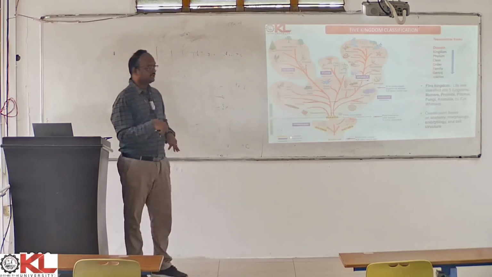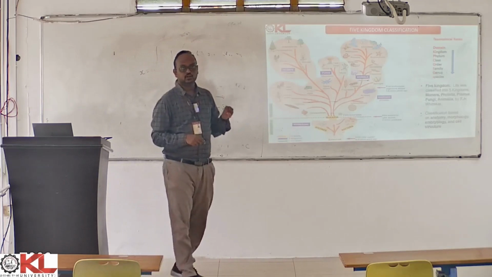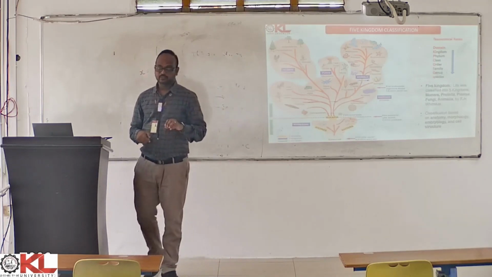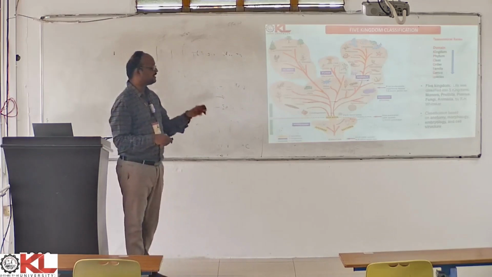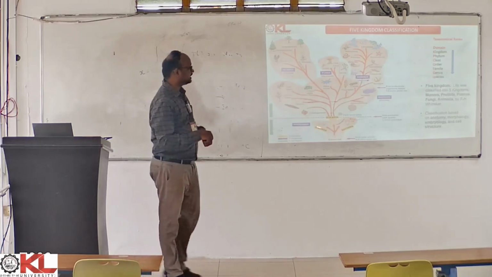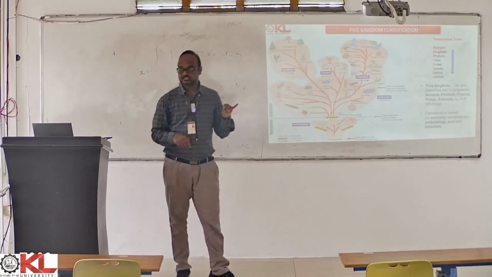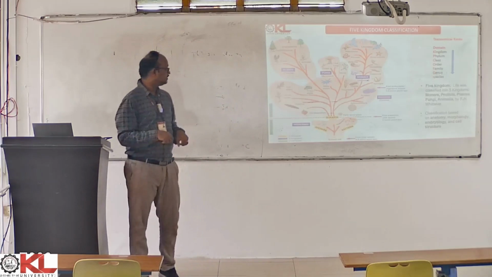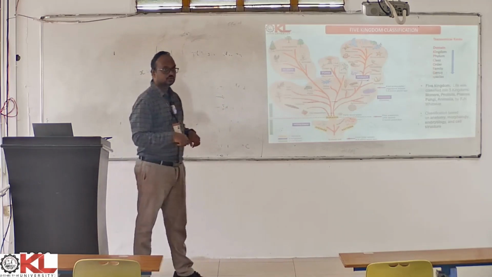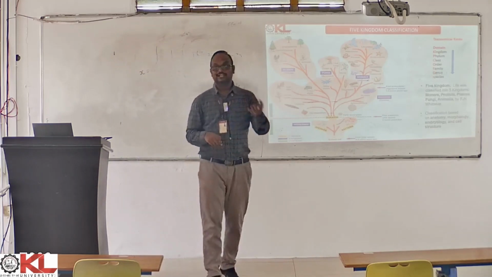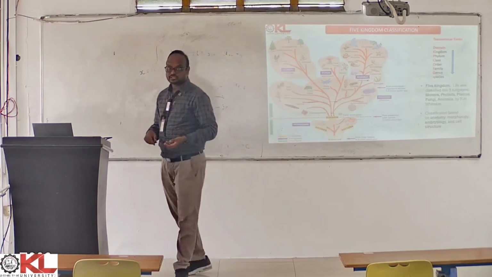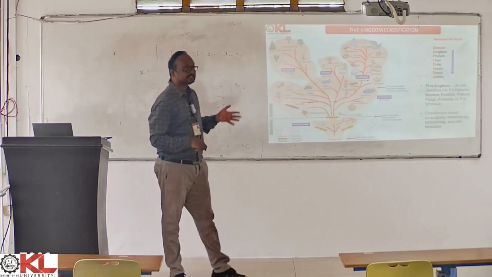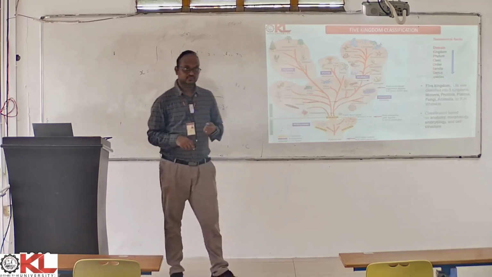Coming to monerans, all the prokaryotic organisms are placed in the kingdom monera. All the unicellular microorganisms are present in the kingdom monera. Your bacteria and archaebacteria come under monerans. Coming to protistans, protistans are multicellular eukaryotic organisms, or in some cases they are unicellular organisms as well, right?